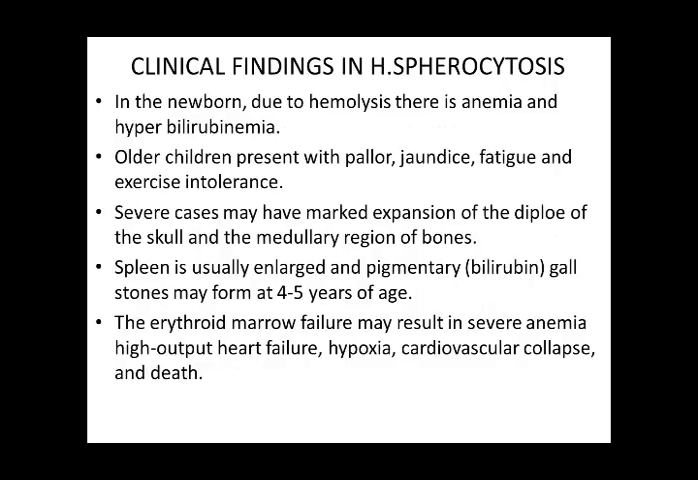What are the clinical findings in hereditary spherocytosis? In the newborn, due to hemolysis, there is anemia and hyperbilirubinemia. Older children present with pallor, jaundice, fatigue, and exercise intolerance. Rare cases may have marked expansion of the diploe of the skull and medullary region of the bones. The spleen is usually large and palpable. Gallstones may form at 4 to 5 years of age. Erythroid marrow failure may result in severe anemia, high output cardiac failure, hypoxia, cardiovascular collapse, and death. This marrow failure usually occurs with parvovirus B19 infection.